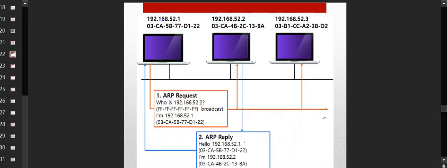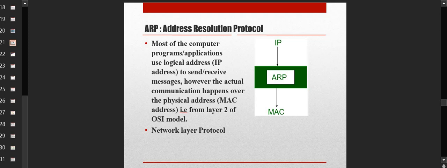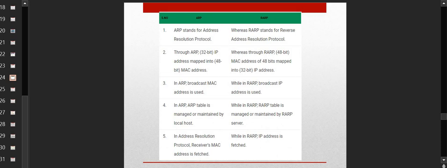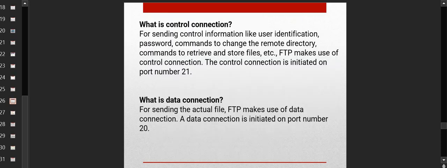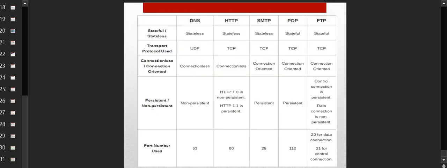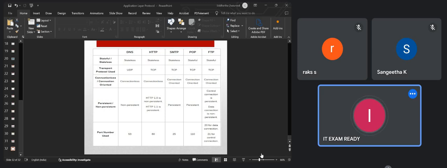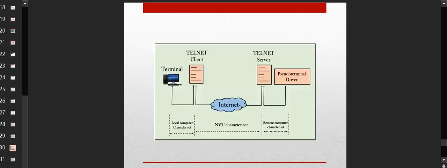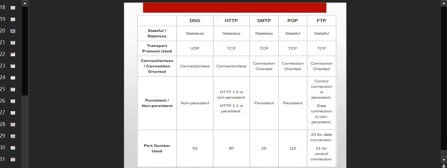So I think these protocols are easy, and you can read from slide number 21 by yourself. ARP protocol, how it works, RARP protocol, the difference between these two, FTP and Telnet. So these four you can read by yourself. If you feel like you are not able to understand them properly, then we can discuss them in the next class. Otherwise, I think you can easily read it out and it will be done. If you are not able to understand any of these four protocols, RARP, ARP, Telnet and FTP, then let me know. I will help you in the next class.